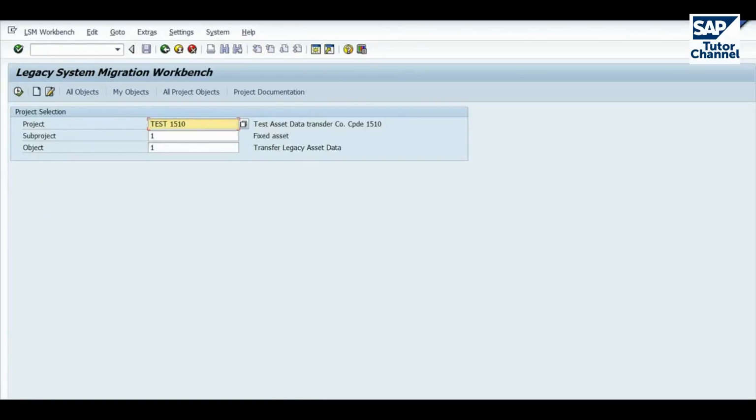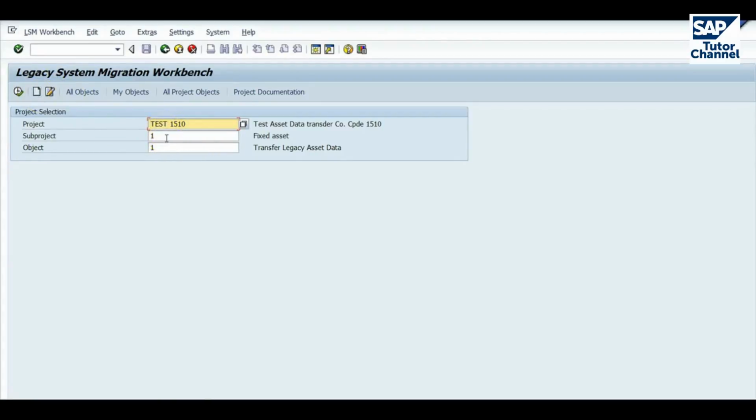What you see here is a project that I was working on previously. There are three fields, project. So to create a project, you type in whatever name you want here, and then you click on Create Entry. That creates the project.